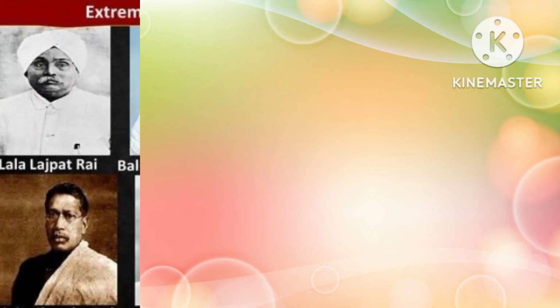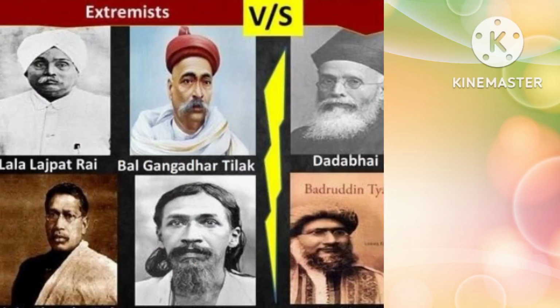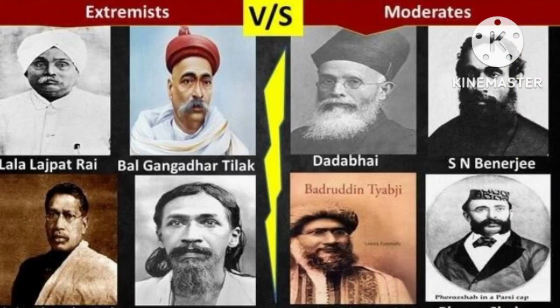Next topic. Second phase: extremists, 1906 to 1920. So what are these extremists? As we get on to the name, we understand that they were extreme. They started extreme protests against British ideas and their rule. One group of Congress members became unhappy with the mild attitude of the moderates and called them political beggars.